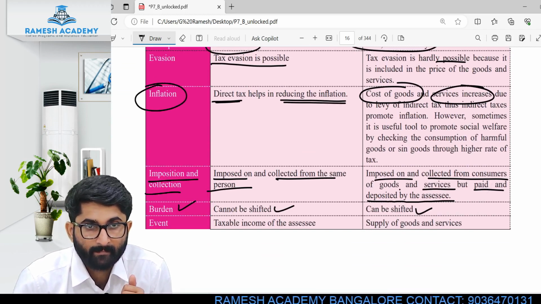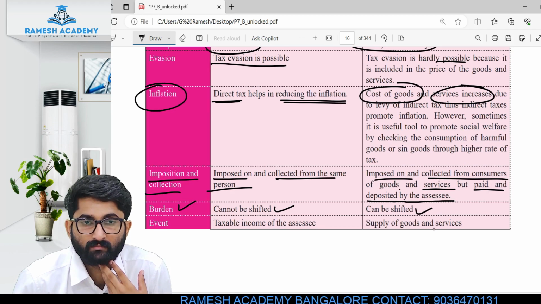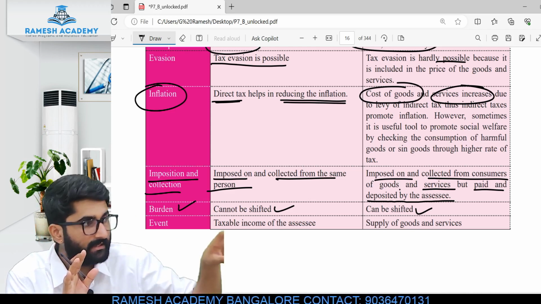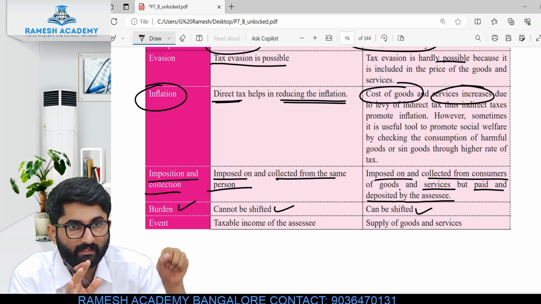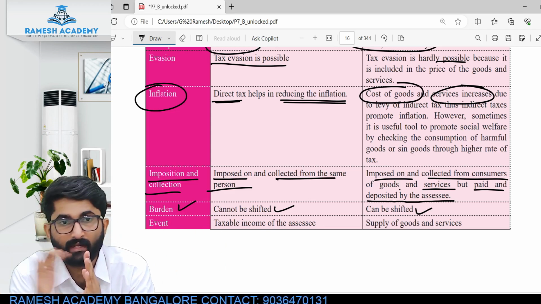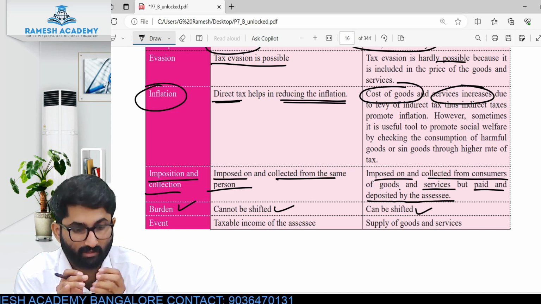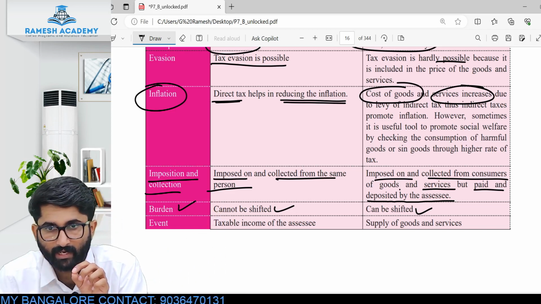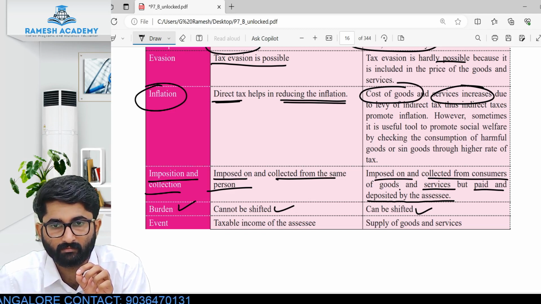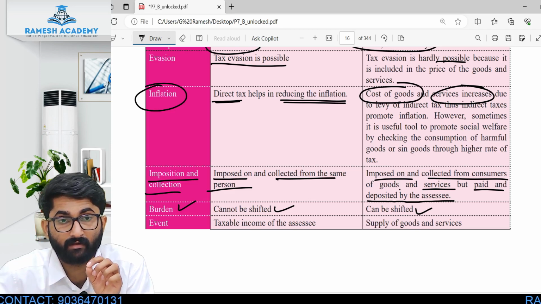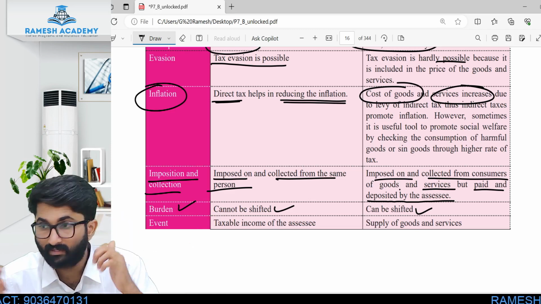That means I purchase some goods, and on these goods I already paid the GST. Later I will sell this to someone, and I will collect the GST. So what has happened here? The GST which I have paid, I will collect from another person. That is nothing but I have shifted the burden to another person.